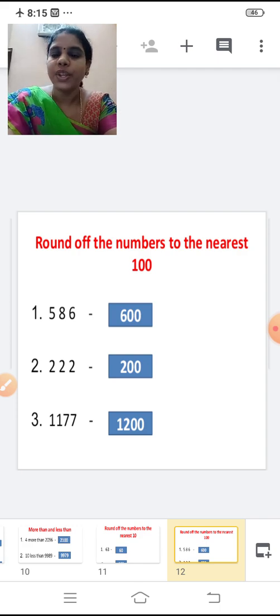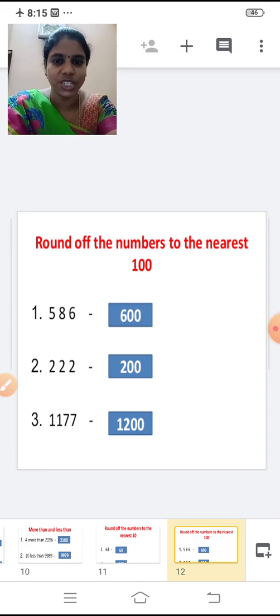Second one, 222. See the digit at the tens place. It is less than 4, right? So place zeros in the ones and the tens place and the hundreds place remains the same. So 2 will not change. So 222 is rounded off to 200.